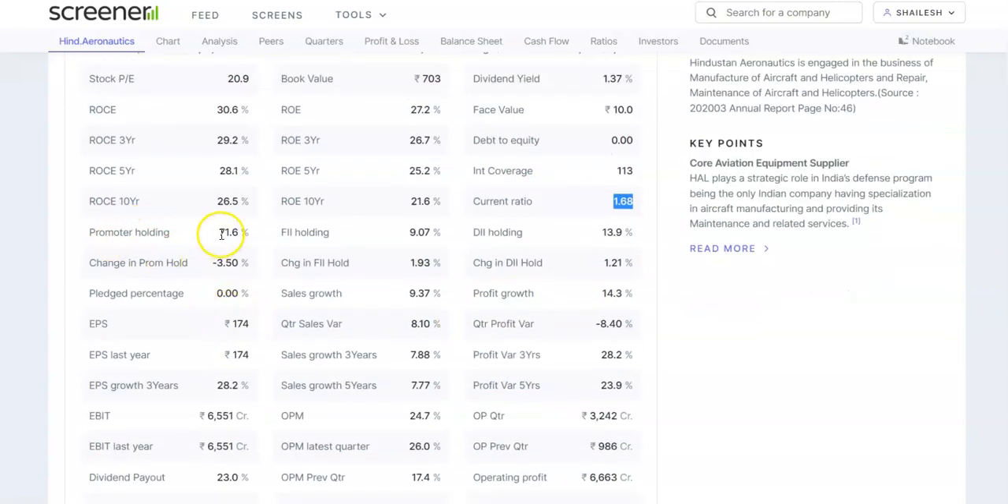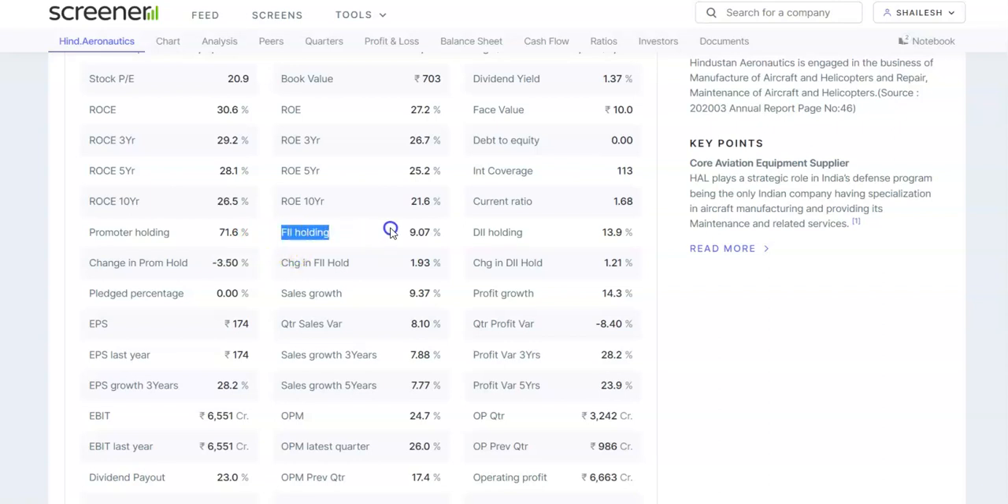If we look into the promoters holding, it is 71.6, which is a very good thing. The change in promoters holding is minus 3.5. They had to come up with the OFS and reduce their stake, because it is mandatory to maintain a level of 75% or below.